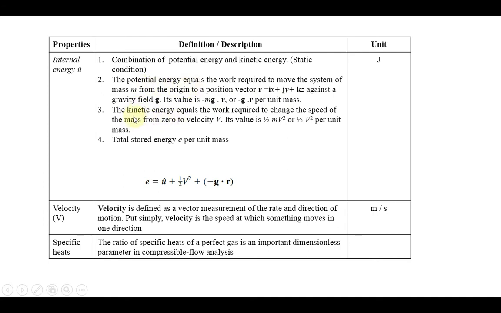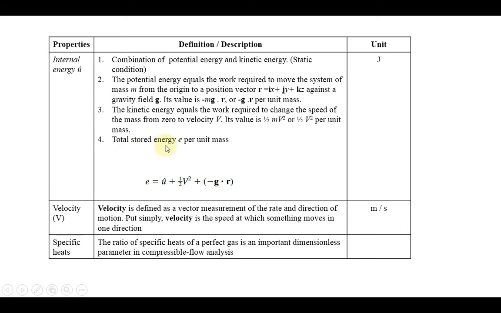Then kinetic energy. Kinetic energy is equal to the work required to change the speed of the mass from 0 to velocity v. Initially the mass is there but the velocity will be 0. We have to move the mass from one location to another location with velocity v. So that time, the amount of work required will be calculated based on the kinetic energy. So its value is half m v squared, or half v squared per unit mass. So this is the meaning of kinetic energy.